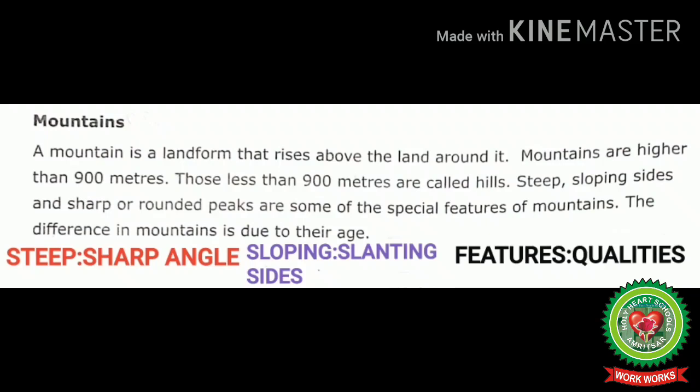Steep, sloping sides and sharp or rounded peaks are some of the special features of mountains. The difference in the mountains is due to their age. Students, meaning of mountains, hills and peaks are already discussed while discussing terms. Steep means sharp angle. Sloping means slanting sides. Features means qualities.